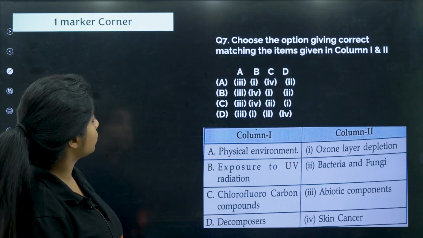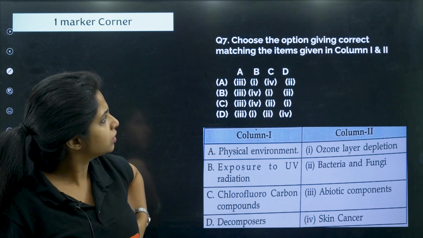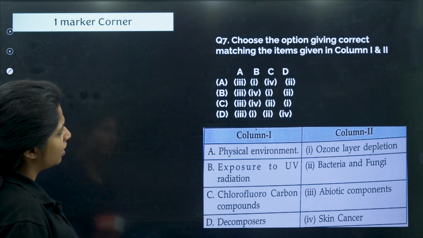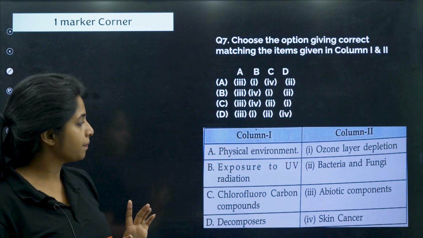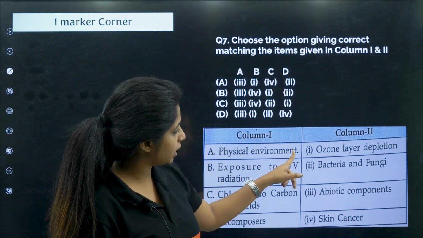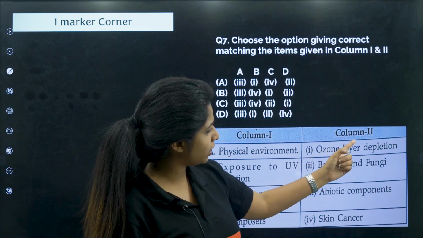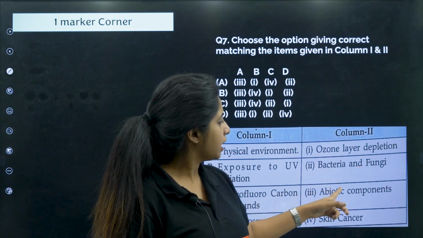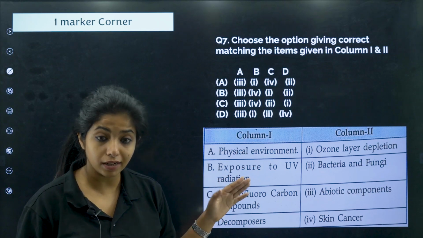Next question, which is a 1 marker question again. Choose the option giving correct matching of the items given in column 1 and 2. So basically we have to match column 1 and 2. We have physical environment over here. Physical environment matches with ozone layer, bacteria and fungi, abiotic components, skin cancer. Let's leave physical environment for now.